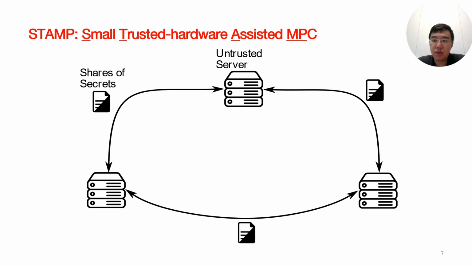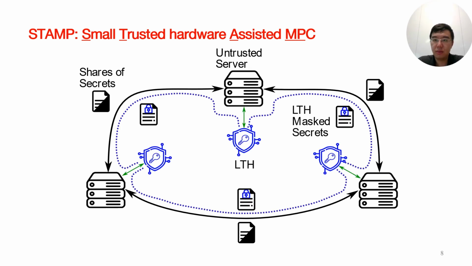The structure of this scheme is straightforward. In a typical three-party MPC setup, all the parties do not trust each other. They operate on secret shares and carefully manage the communication to prevent any leakage. Then we introduce an LTH to each party, acting somewhat like a trusted third party. The LTHs generate a shared set of secret keys via a key exchange protocol, creating pseudo-random masks to encrypt the secret shares so that they can only be decrypted within the LTH.